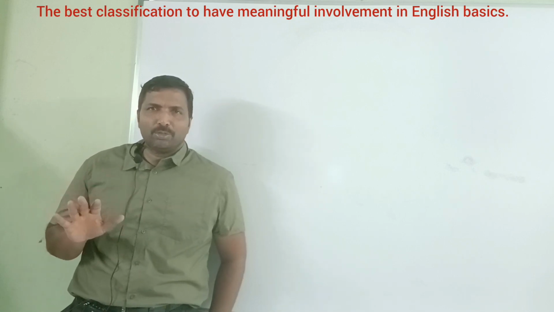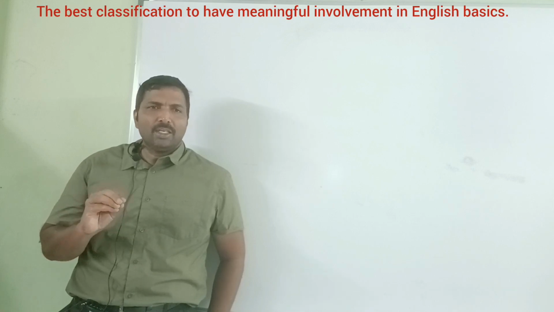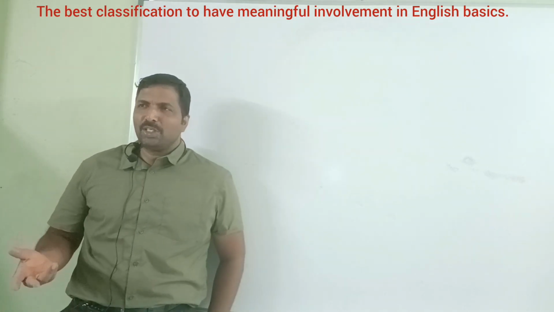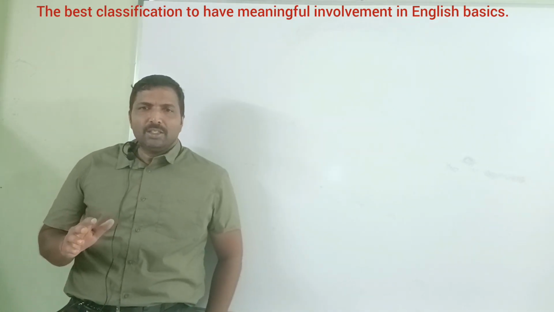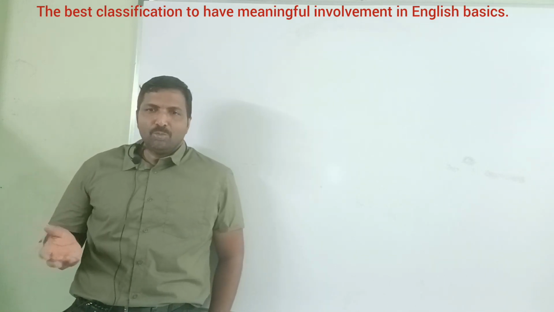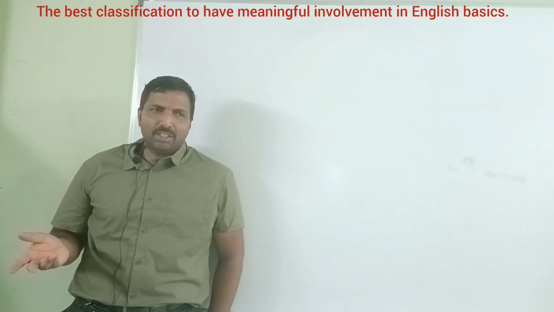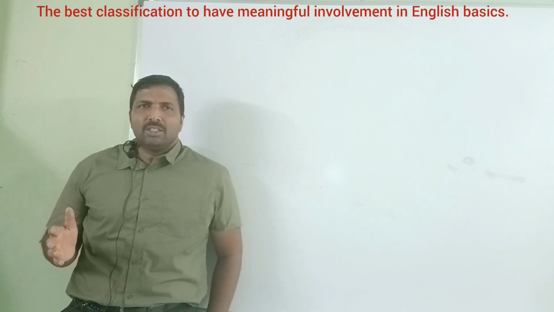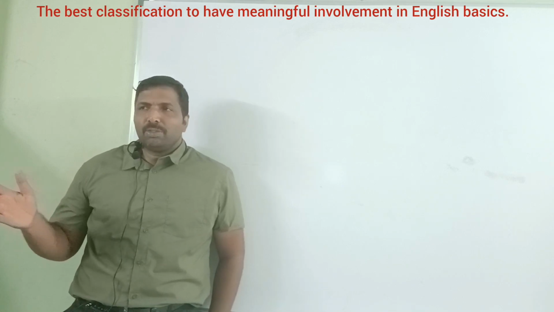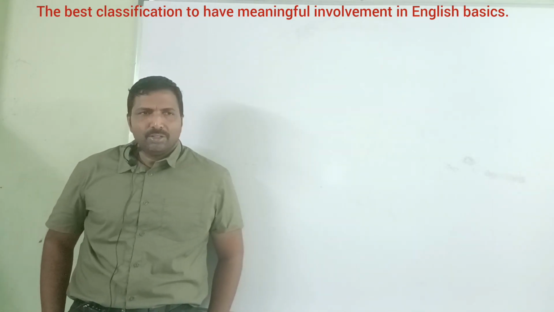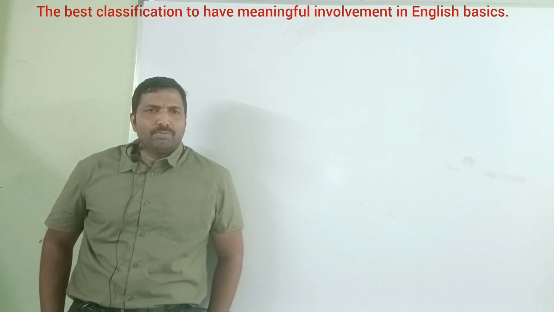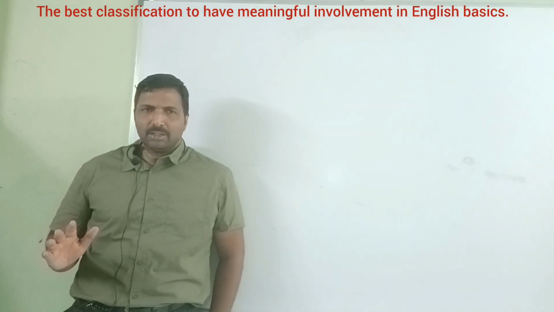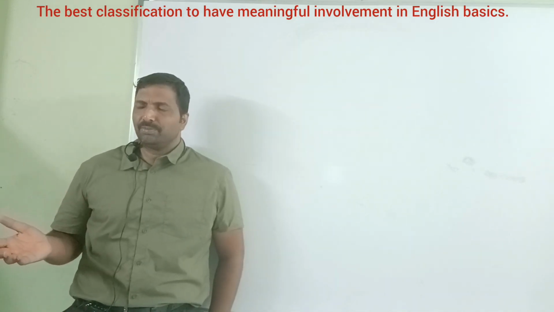And once we say any noun or pronoun, for example, if you say Anil, is it a sentence? You must say something about Anil. Anil is there. If you say India, is it a sentence? You must say something about India. India is a great country. Otherwise, India has so many natural resources. India has 140 crore plus population. We must say something about India. If you simply say a single word, it is not a sentence.